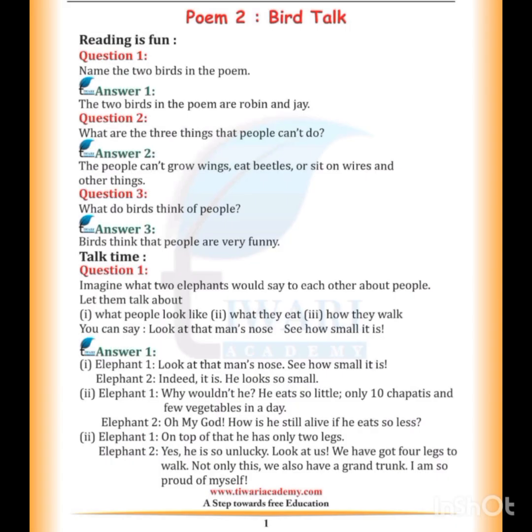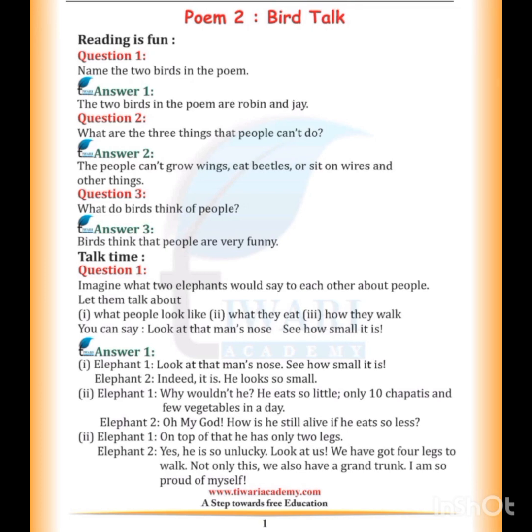Now next is: name the 2 birds in the poem. These are bird talk. The 2 birds in the poem are Robin and Jane. What are the 3 things that people can't do? The people can't grow wings, eat beetles or sit on wires and other things. What do birds think of people? Birds think that people are very funny.